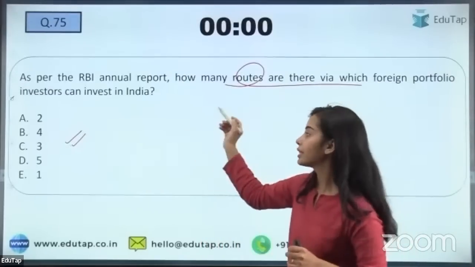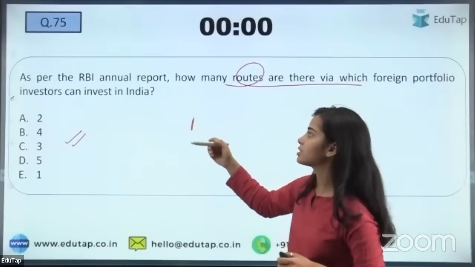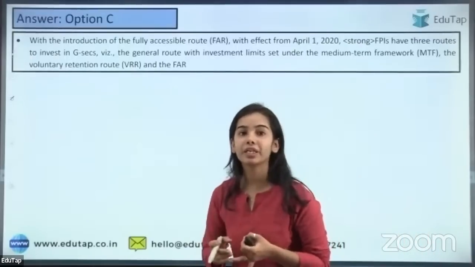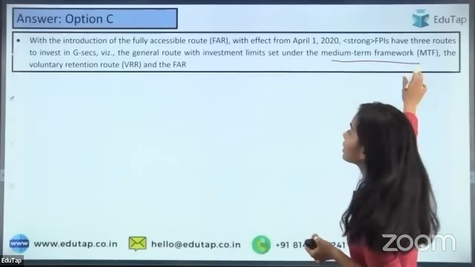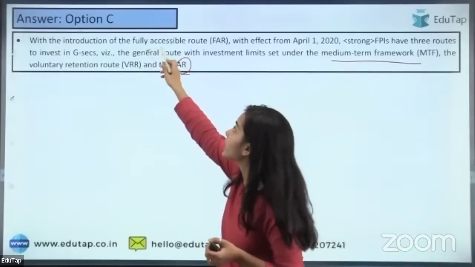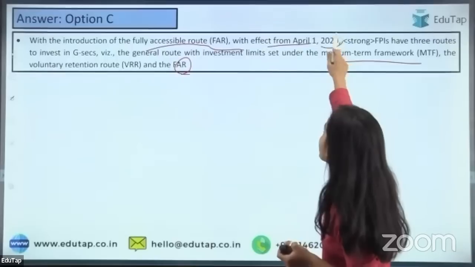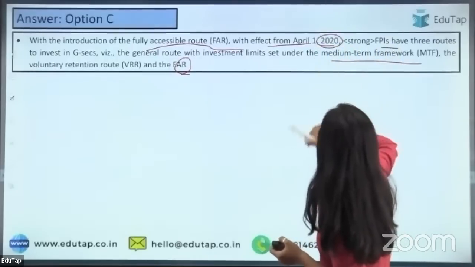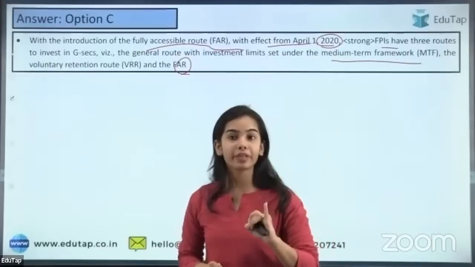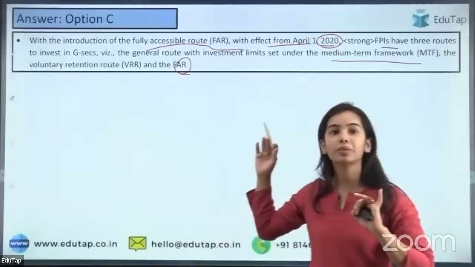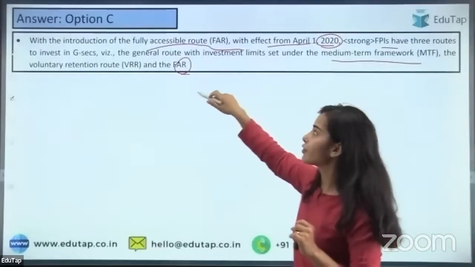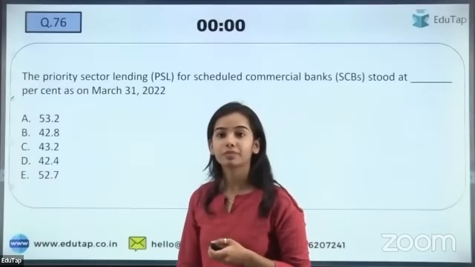Nimal has said C. The first route we can say is the VRR route that we have discussed so much, the voluntary retention route. The medium term framework is there. The FAR has been recently introduced, the fully accessible route, with effect from April 2020. The FPIs have 3 routes now. So the first one is VRR, that is the voluntary retention route. There is also the medium term framework route, as well as the FAR, that is the fully accessible route.